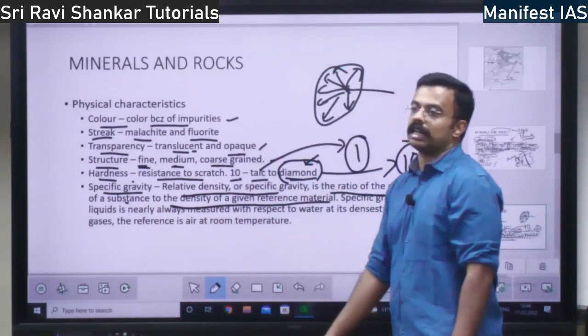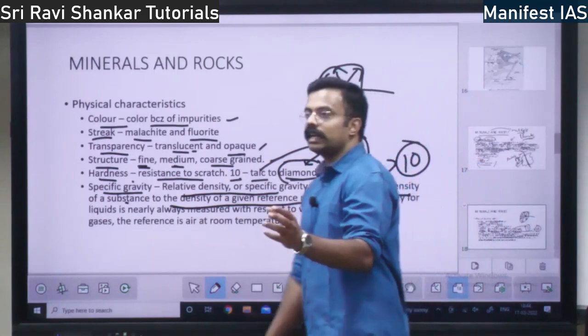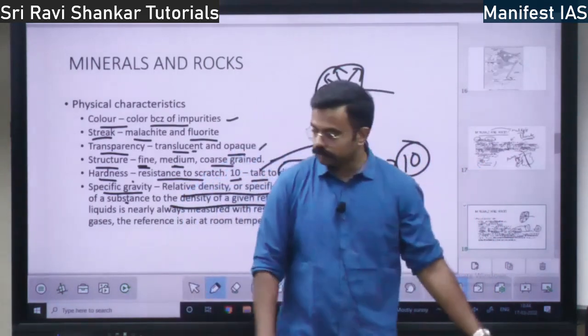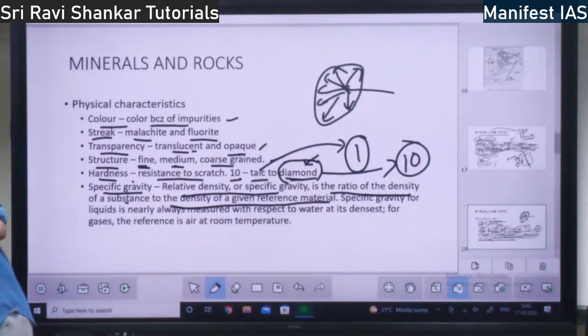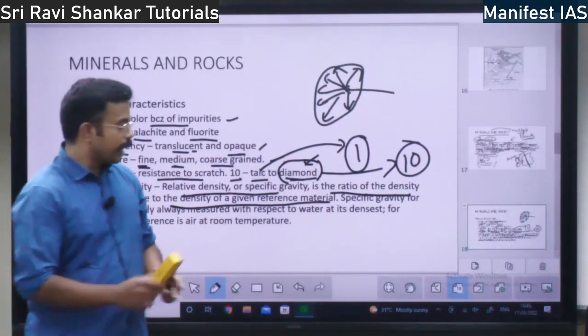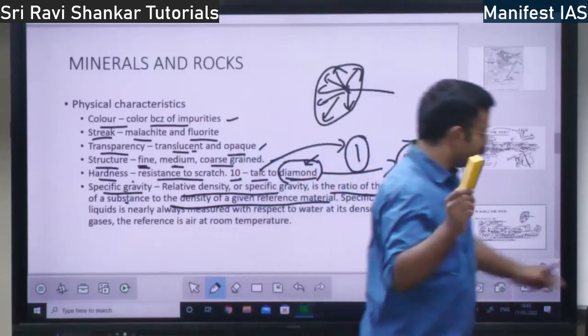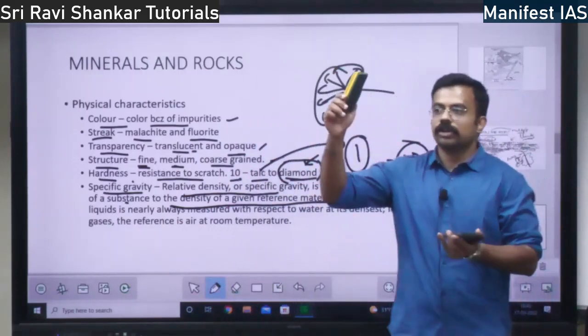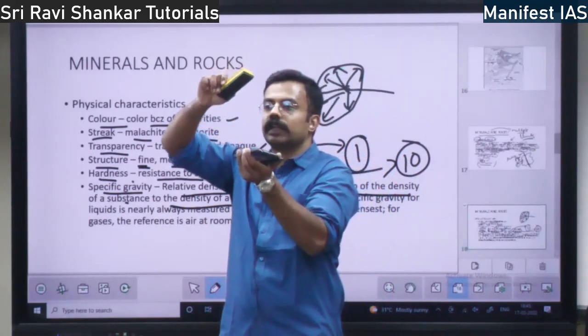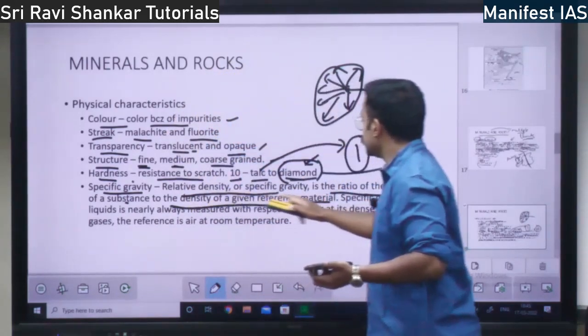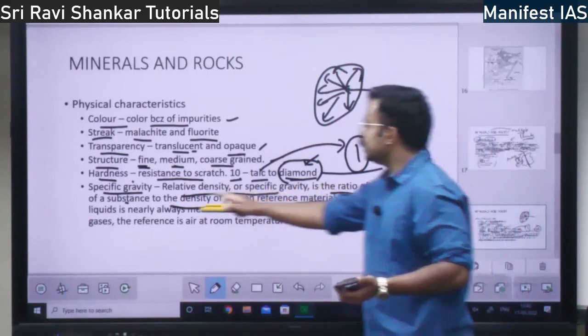Let us say you have this duster and you have this mobile phone. So what is the difference of density? Relative density is the ratio of density of a substance.